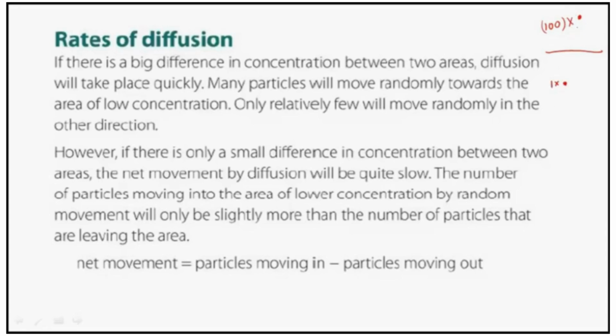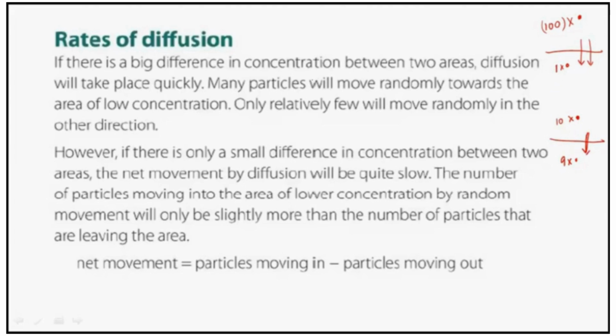The gradient is great. On the other hand, if you have another situation where you have 10 particles here, 10 into this particle and 9 into this particle, where do you have greater concentration gradient? Of course, in the first situation. Yes, the gradient is bigger, therefore the rate of diffusion will also be faster. Here, the overall movement you can show as one arrow, but that won't be as fast as the first case.